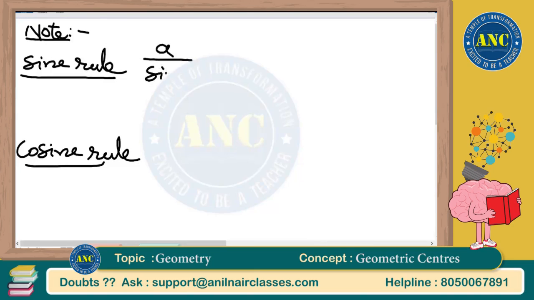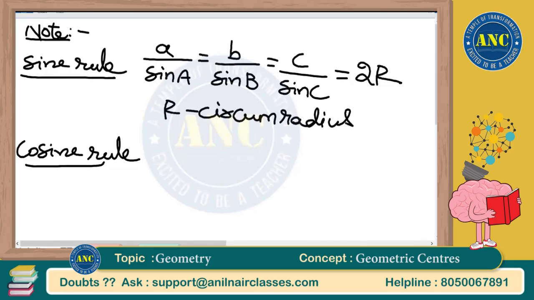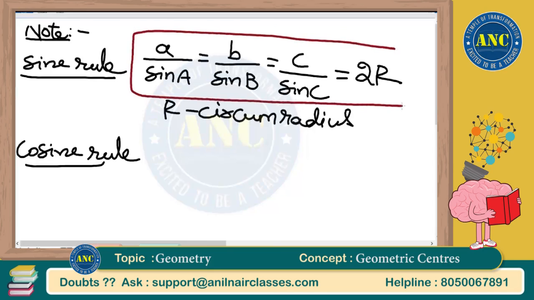Sine rule: A by sine A is equivalent to B by sine B, equivalent to C by sine C, equivalent to 2R, where R is the circumradius. This is the sine rule. All these key points we are going to use.